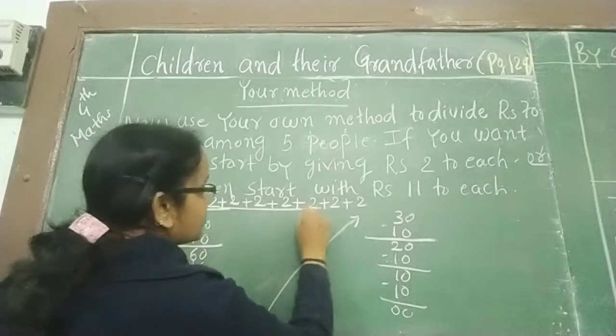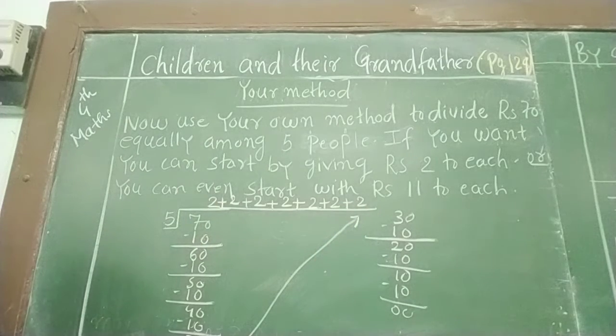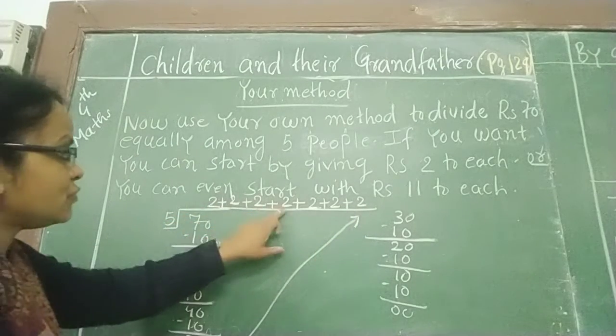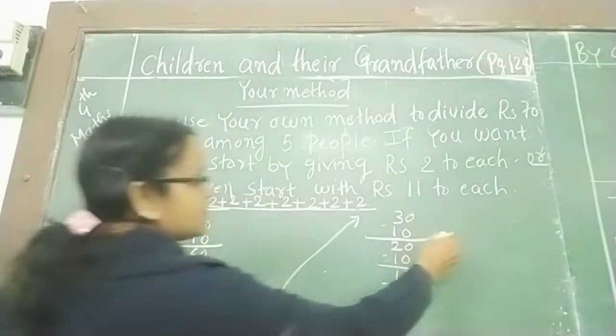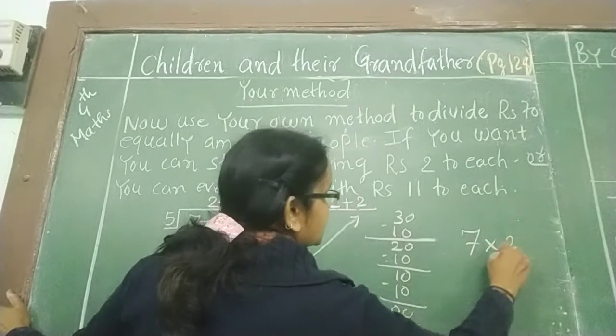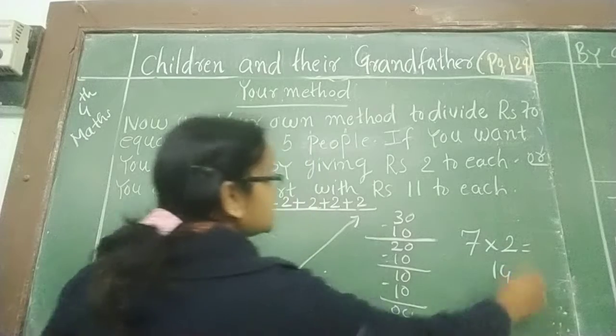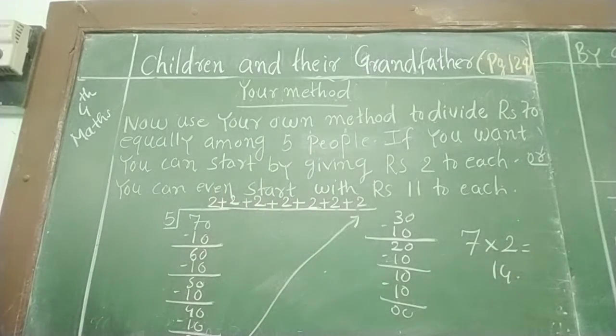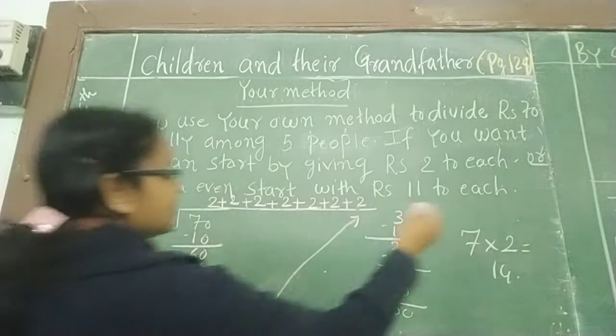Now we have 0. So how many times we have distributed? 1, 2, 3, 4, 5, 6, 7. 7 times we have distributed rupees 2. So that is rupees 14. So each child will get rupees 14. Here what will we write?